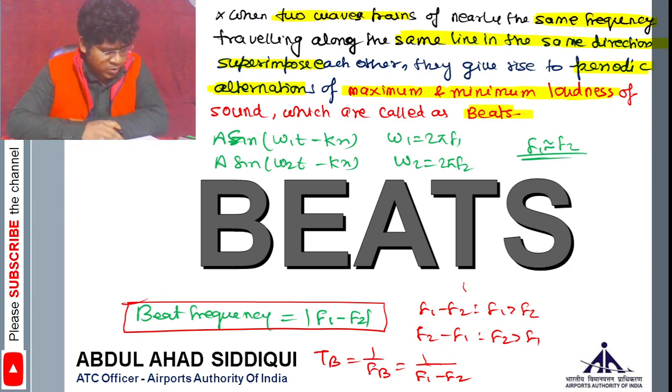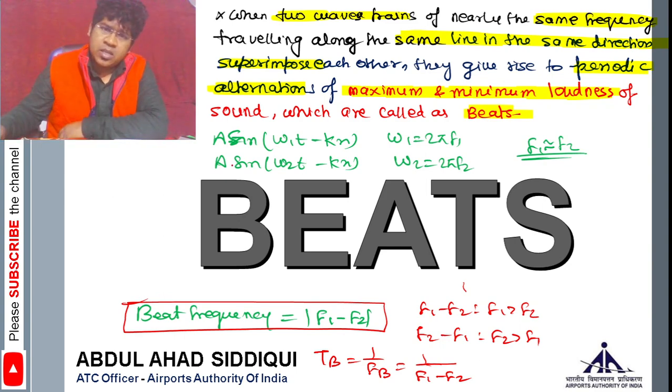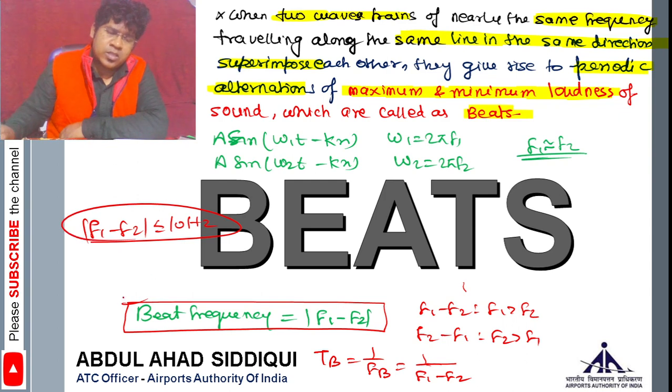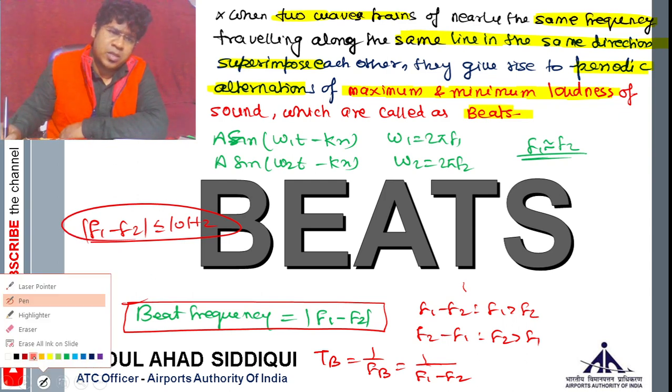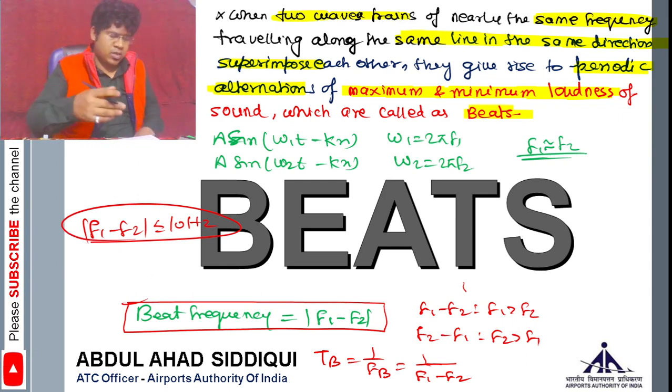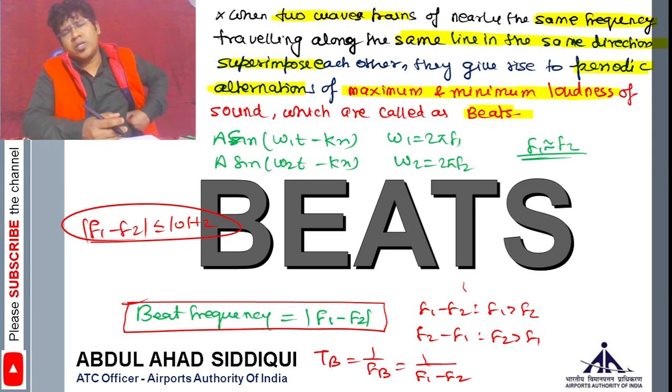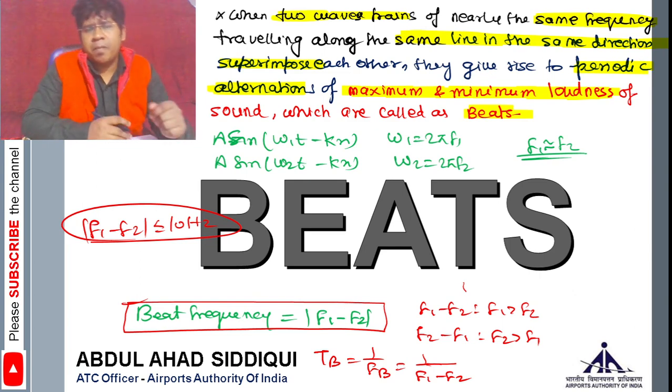Usually you can say f1 minus f2 will be less than or equal to 10 hertz, right? This will be something in this order. In some exception cases it may increase beyond 10 hertz also, but usually beat frequency will be less than 10 hertz. The difference between the frequencies would be less than 10 hertz, right?